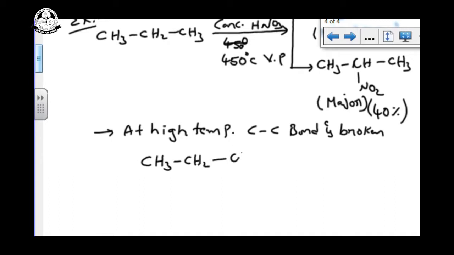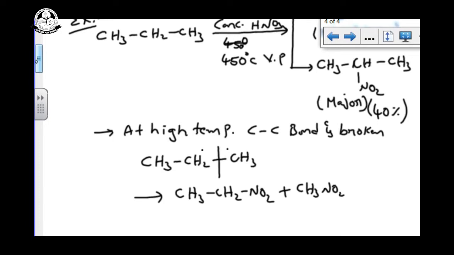I am taking the propane. If it is broken here, there is a free radical. Now you are doing the nitration. We can get CH3, CH2, NO2, this is one of the products, plus CH3, NO2. So 40% secondary, 25% primary, and the remaining we can get 25% and 10%. So totally 100%. So different products we can give.